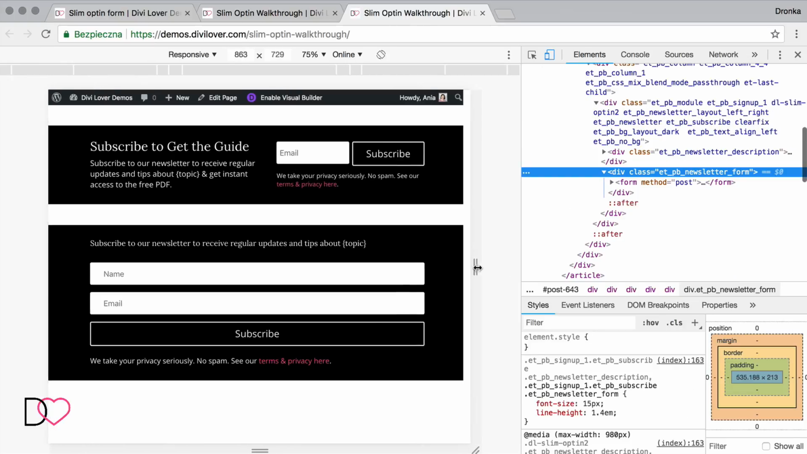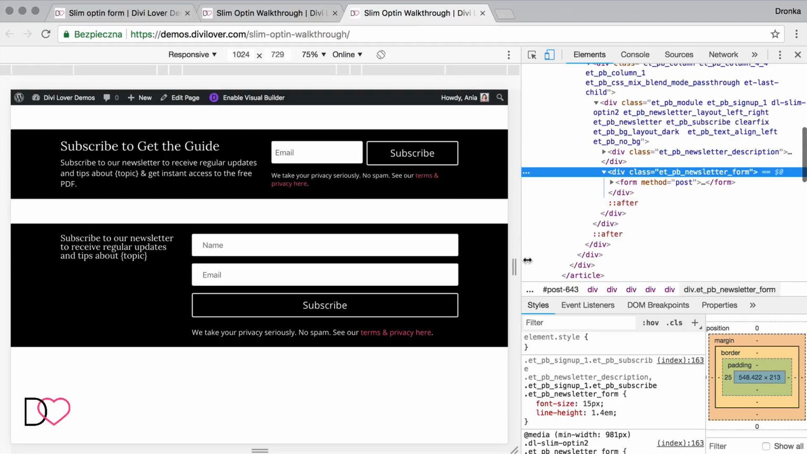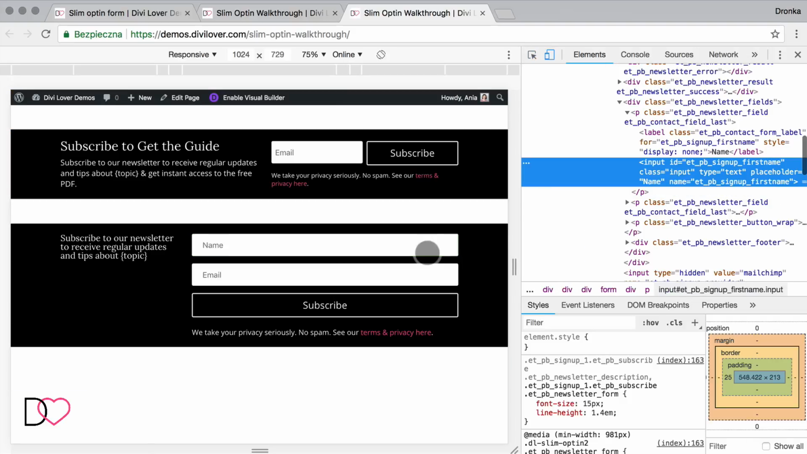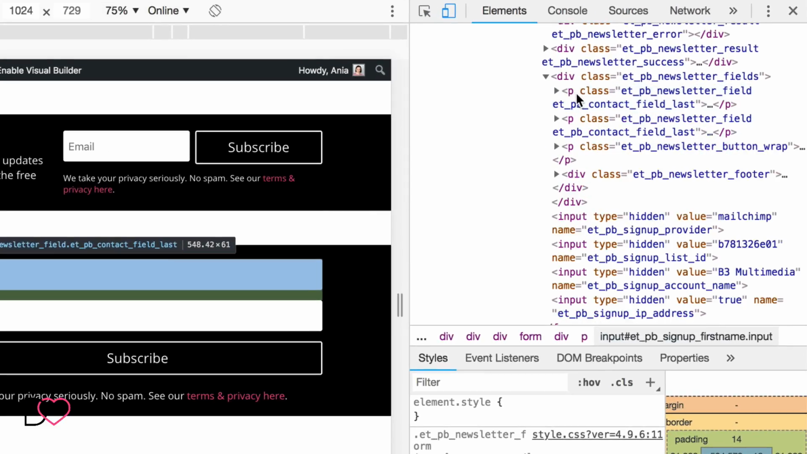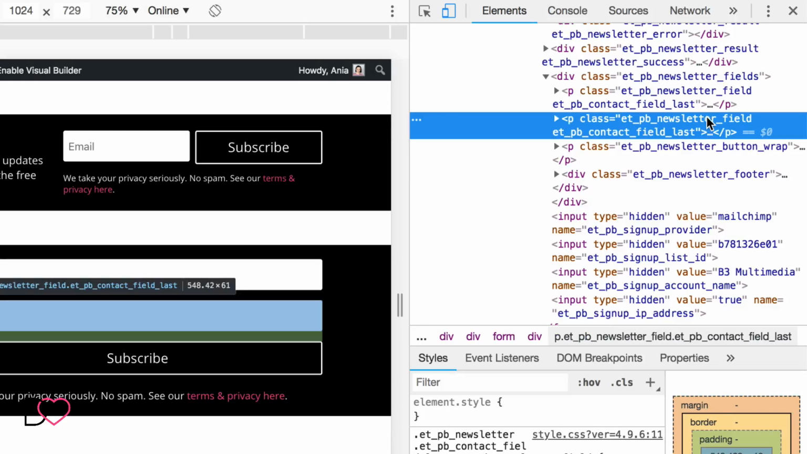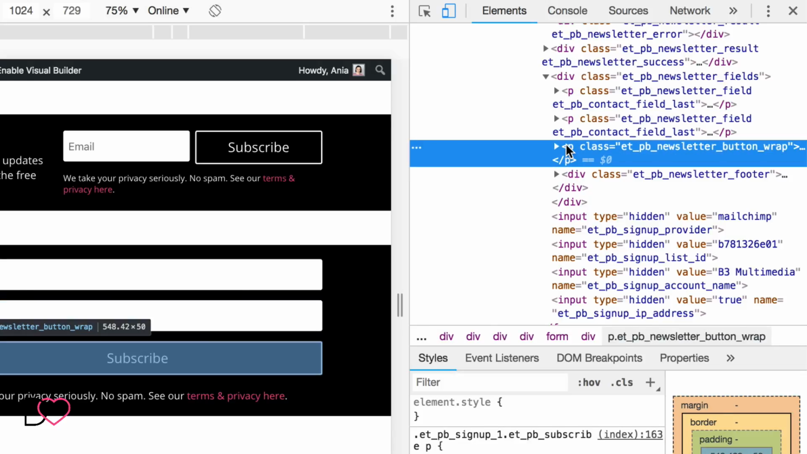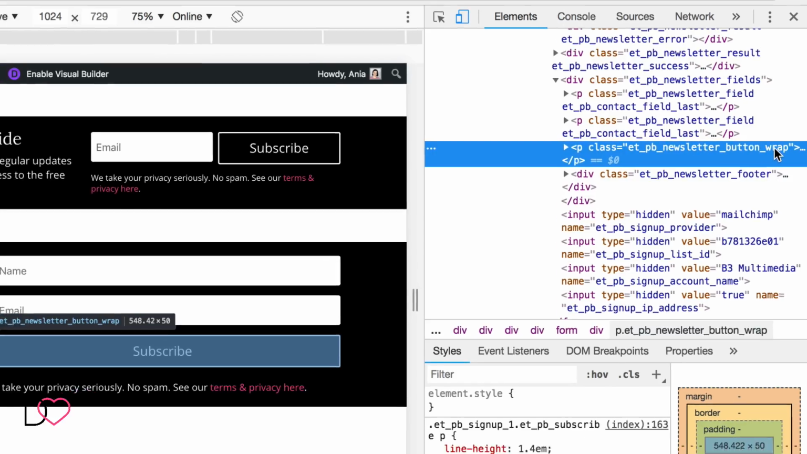Okay, great. Now let's take care of the fields. We don't want them to be full width. Let's check the CSS classes. We have ETPB newsletter field. Second has the same class and a class for a button.